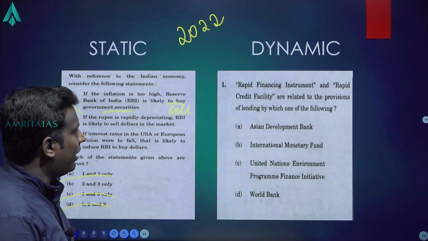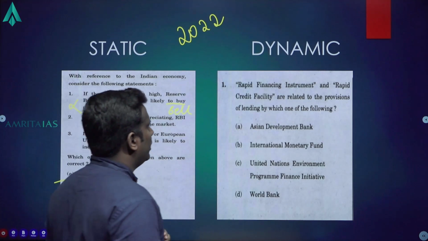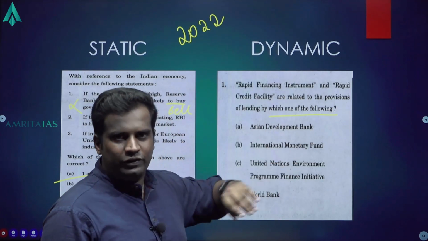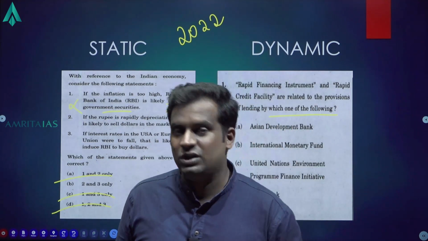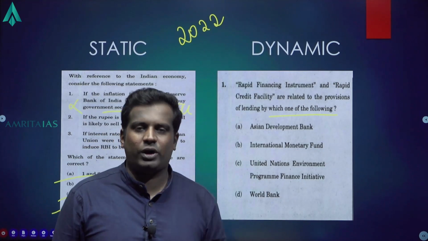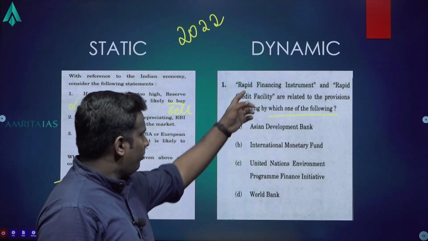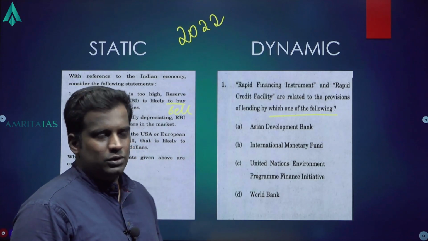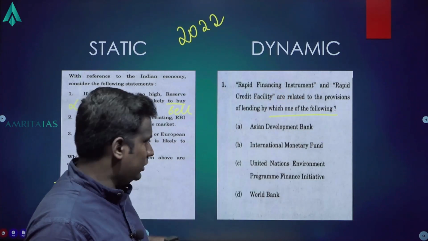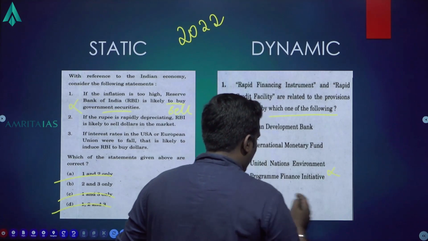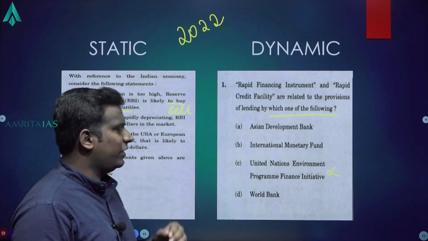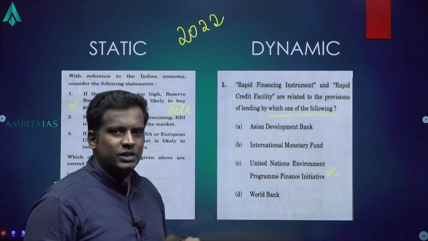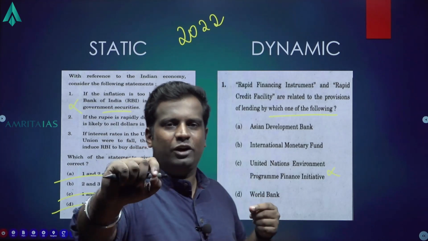Rapid Financing Instrument and Rapid Credit Facility are related to the provisions of lending by which one of the following? These organizations we have heard of. We've even studied about it, maybe as part of static and also part of current affairs, but this was a current affair question. Based on simple logic, I will eliminate option C, United Nations Environment Program Finance Initiative, because it says financing instrument, rapid credit facility. The idea is to give credit or extend a line of credit.